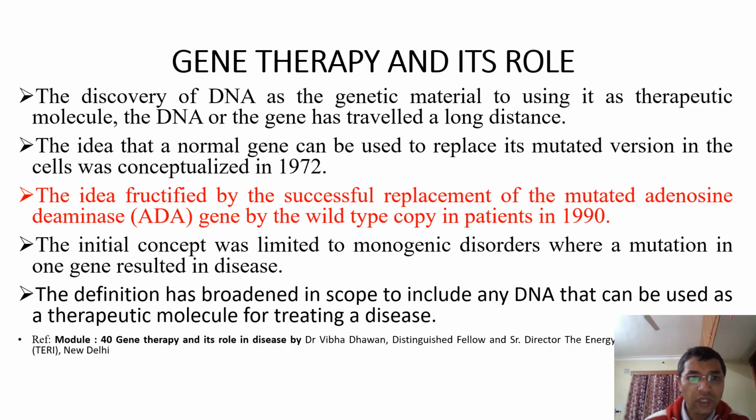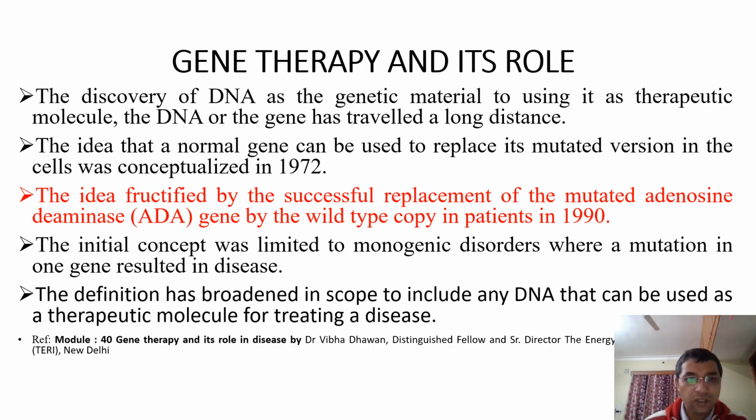Nowadays, if you talk about genetic material, as we all know, DNA is the genetic material, and this DNA travels along the distance at the gene or the segment of the DNA. Basically, this idea came out in 1972 from the conceptualization of a disease, SCID, severe combined immunodeficiency disease.